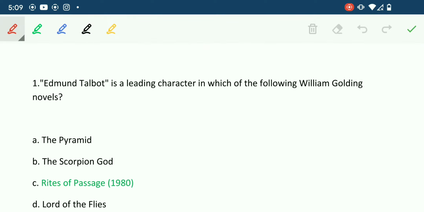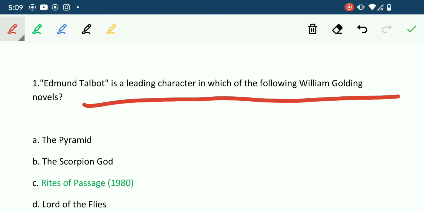Edmund Talbot is a leading character in which of the following William Golding novels? William Golding was a writer, and they are asking which novel has this major character of Edmund Talbot.